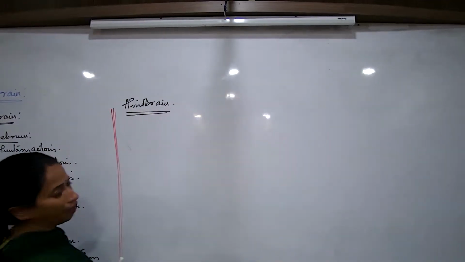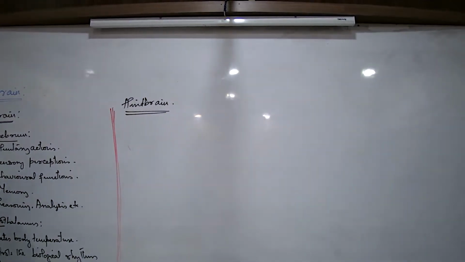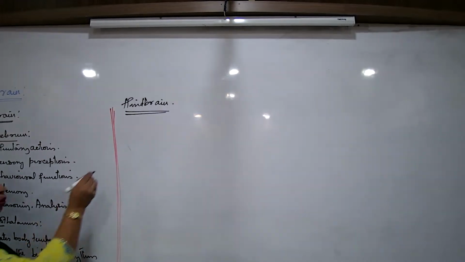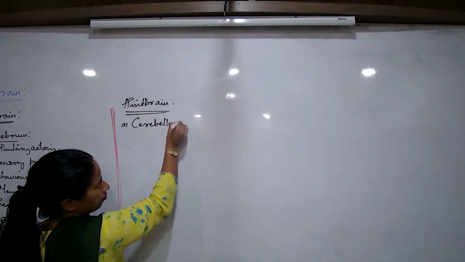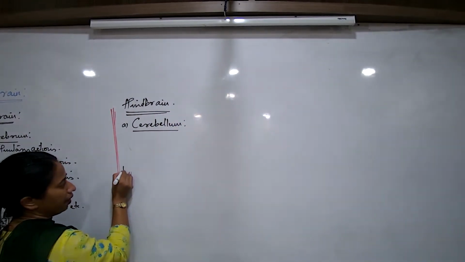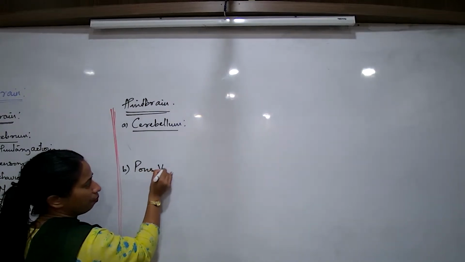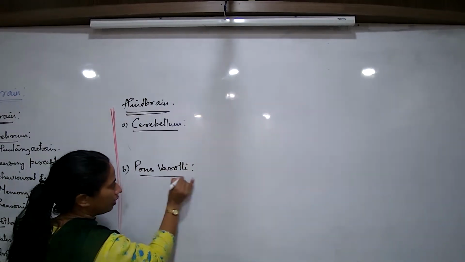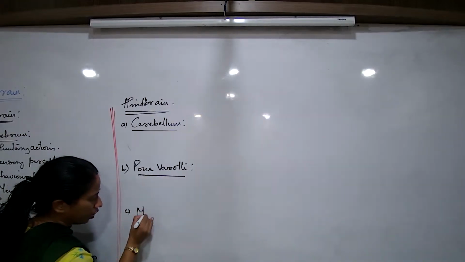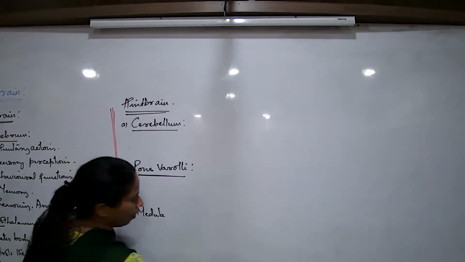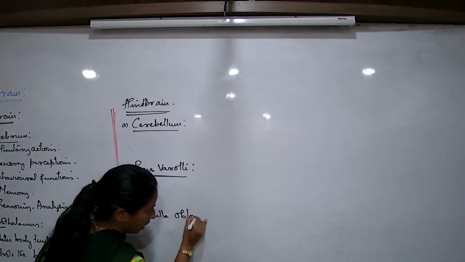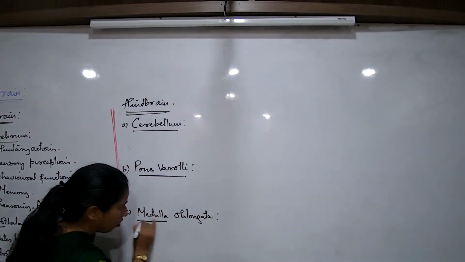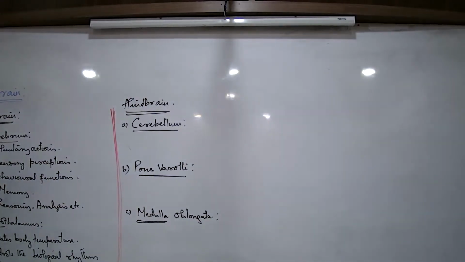Next we talk about the hindbrain. What are the parts of the hindbrain? The last region of the brain. We talk about the first part, the cerebellum. The second is the pons varolii. And the third is the medulla oblongata. So now we are talking about the basic three regions of the hindbrain: the cerebellum, the pons varolii, and the medulla oblongata.